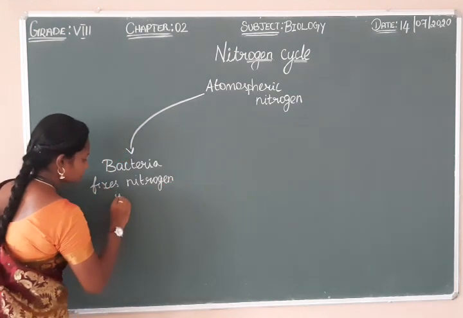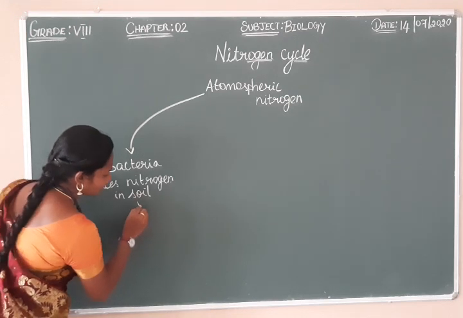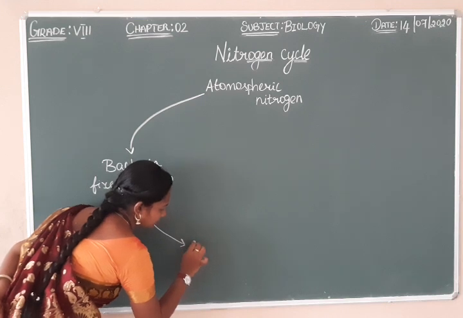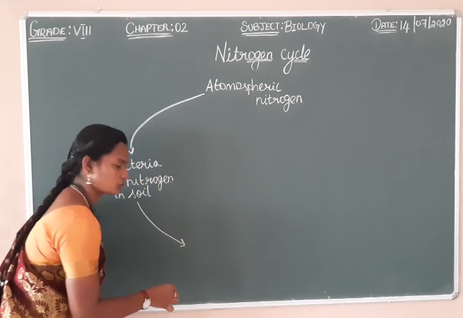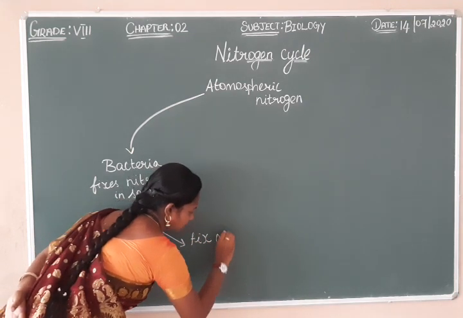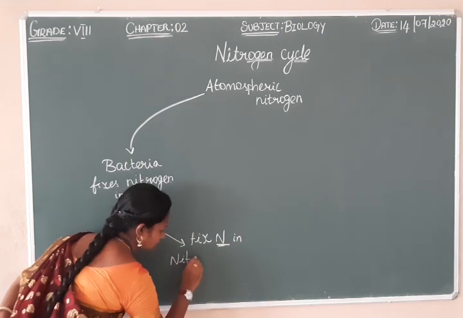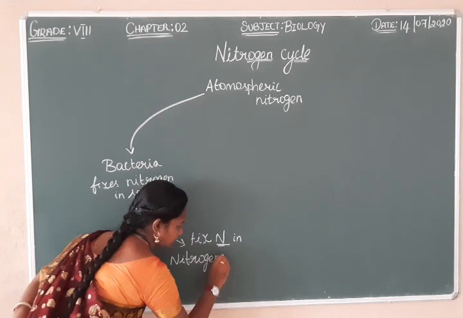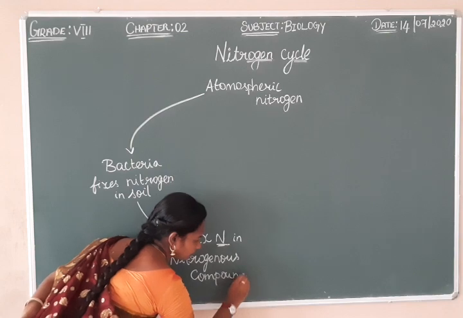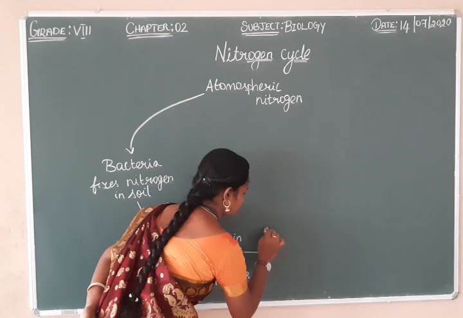They fix nitrogen in the soil. This process is called nitrogen fixation, and these bacteria help to fix nitrogen into nitrogenous compounds, which reach the soil.